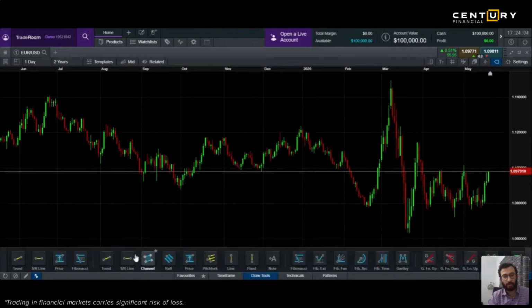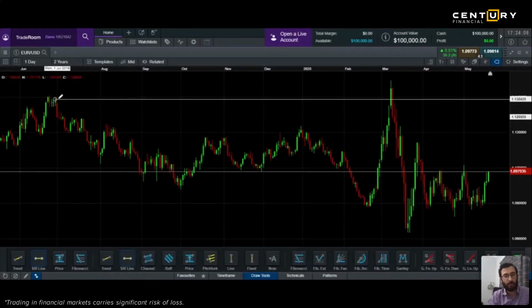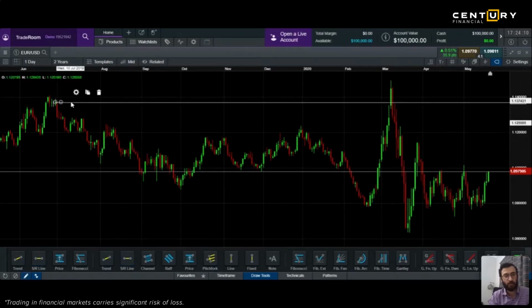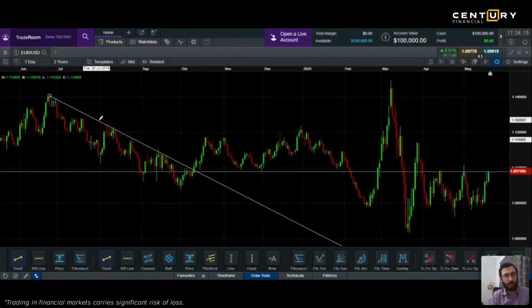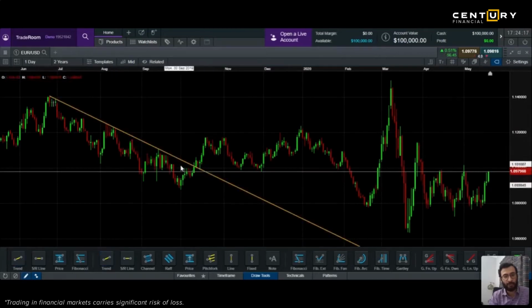see how a downtrend looks like. A downtrend looks like this. Every high and low is on the lower side. See, and when this is a downtrend, and when a downtrend gets broken, see what happens, right?